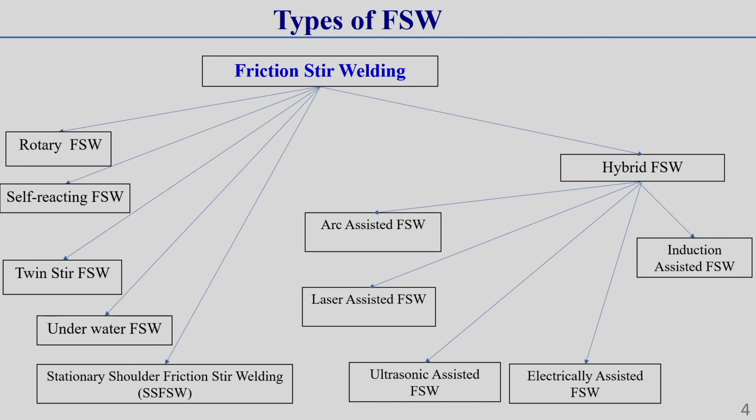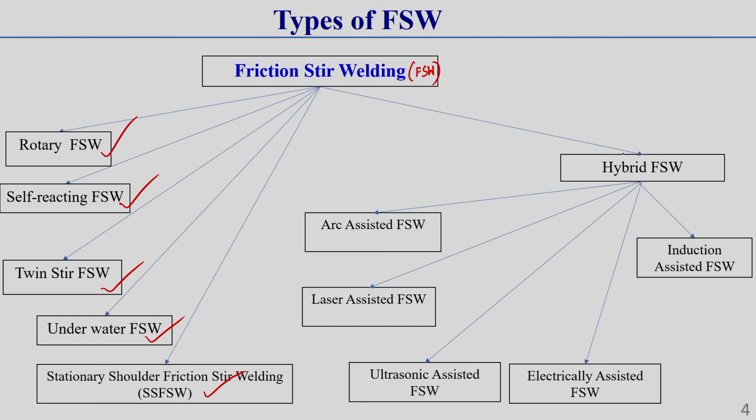So, friction stir welding can be a rotary type of friction stir welding process, it can be a self reacting type, it can be a twin stir friction stir welding process, it can be an underwater friction stir welding process, and here I have written it can be stationary shoulder FSW. It is represented as FSW. FSW means F represents friction, S represents stir and W represents welding. This is the short form of friction stir welding. Okay.